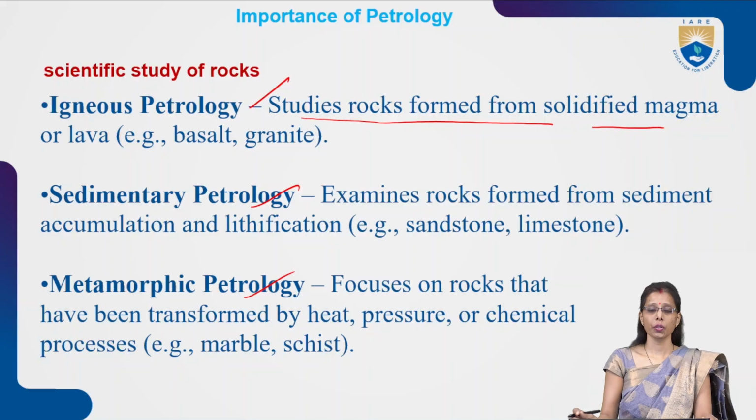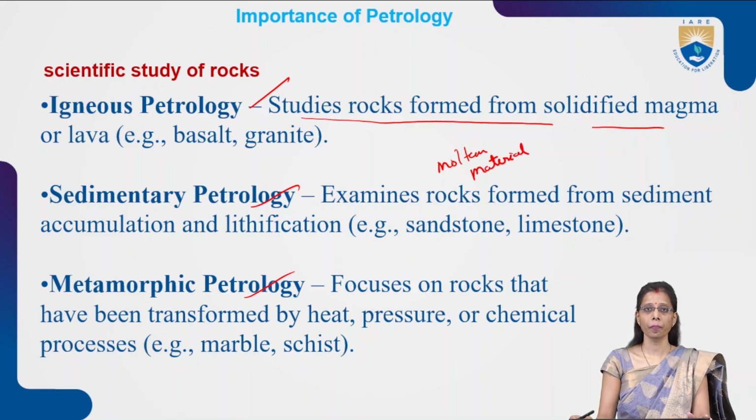In the previous lecture I told you there are two different kinds of rocks which are formed either by magma or by lava. Lava and magma are both molten material. This material is in a molten condition underground. When it solidifies inside the earth, it becomes magma. The same magma material, when it erupts in a volcanic eruption, becomes lava. These two types of rocks are formed as igneous rocks.